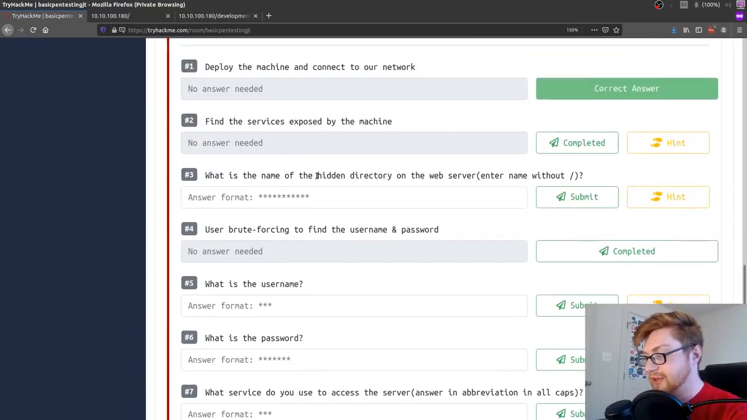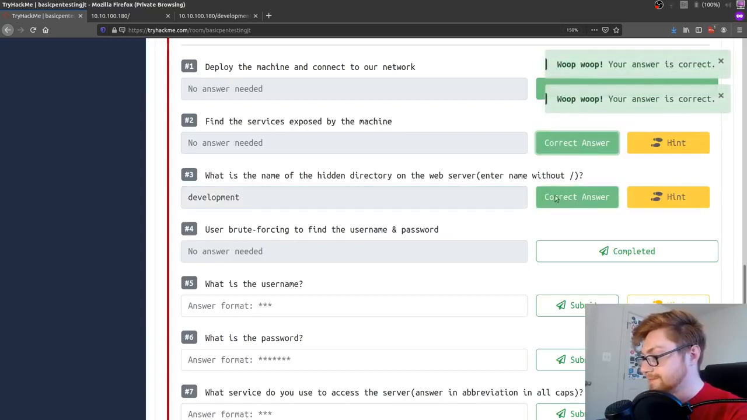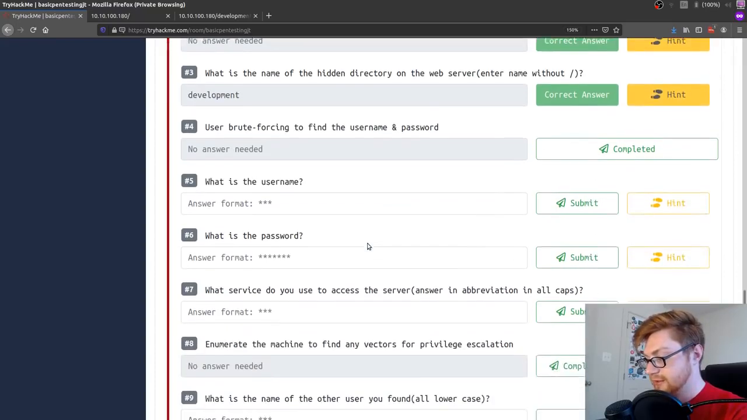What is the name of the hidden directory in the web server? Enter name without slash. Oh, we just found that. That is development, which we can go ahead and submit. Yep. Oh, and let's mark that other one as completed too. User brute forcing to find the username and password. Okay. What is the username? What is the password? Okay.